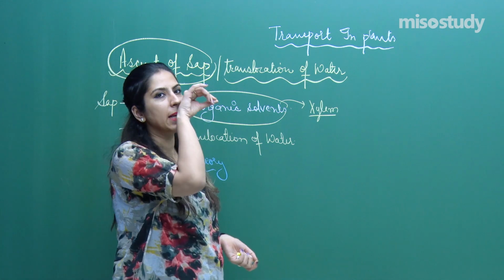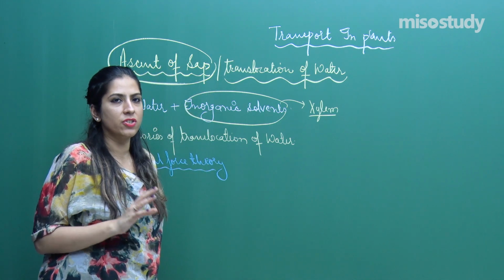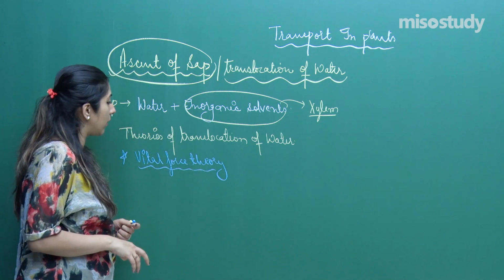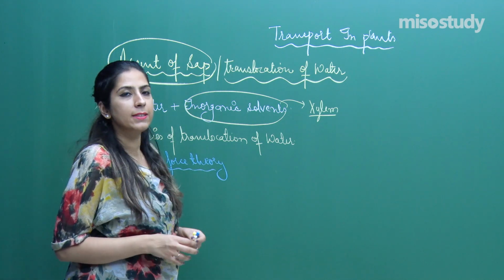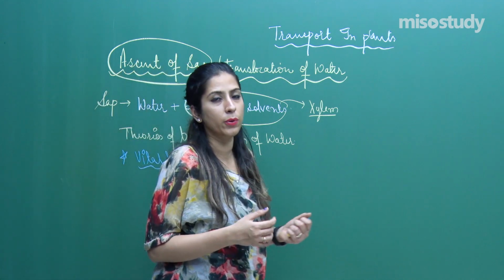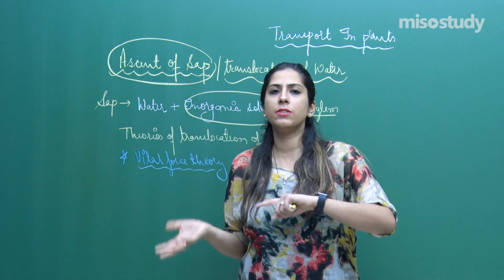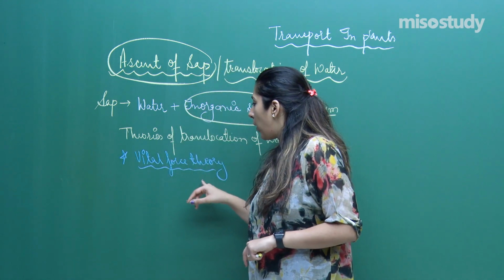The major supporter was Sir J.C. Bose. He was a major supporter of this vital force theory, and after this various experiments were done in this direction to prove whether this theory actually exists or not, is it true or not. So what was the experiment?